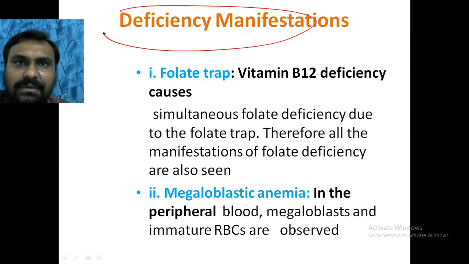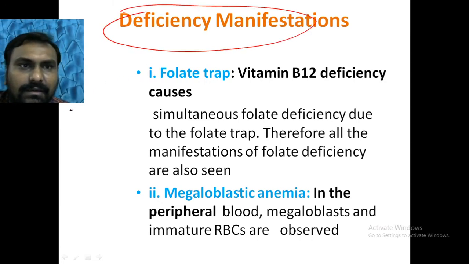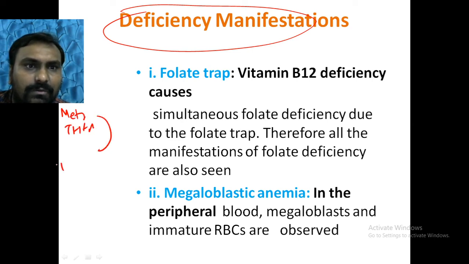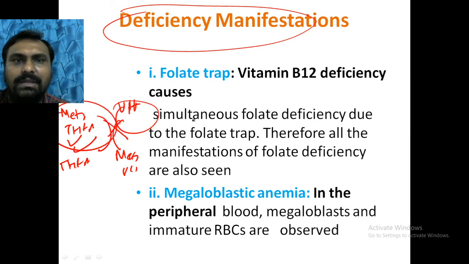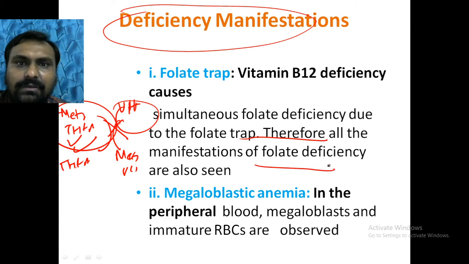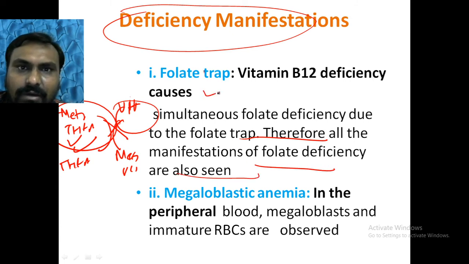Now what will be the manifestation? As we have seen, methyl tetrahydrofolic acid is converted to tetrahydrofolic acid, while vitamin B12 is converted to methyl vitamin B12. So if there is a vitamin B12 deficiency, then methyl tetrahydrofolic acid will be trapped inside the cell. It will lead to folic acid deficiency. So that is called the folate trap.